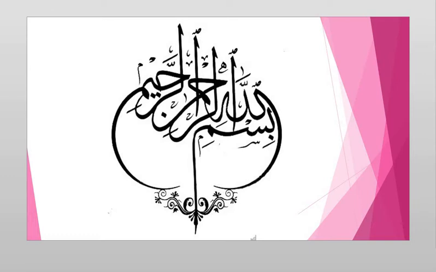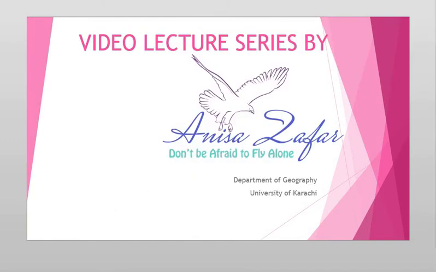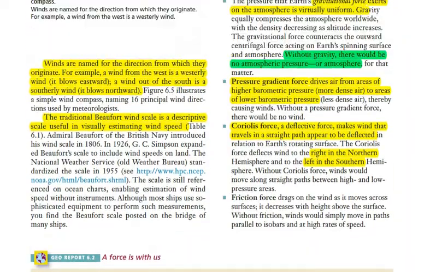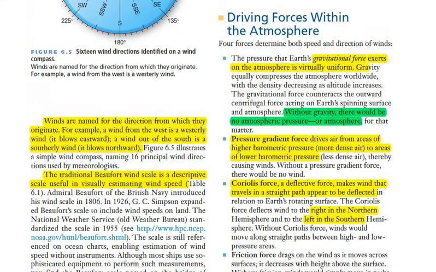Today we will be continuing with chapter number 6 from Geosystems by Robert Christopherson. The topic which we are covering in this video is driving forces within the atmosphere. What are the different forces due to which the movement of wind takes place? So there are four forces due to which the wind moves.